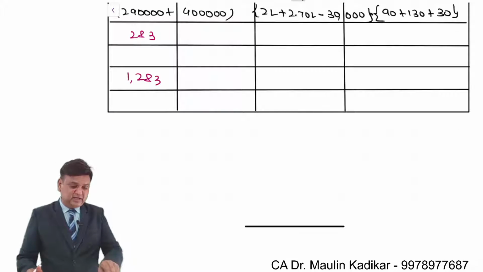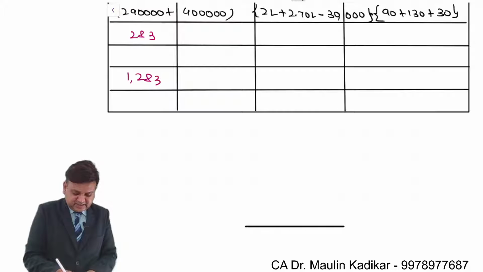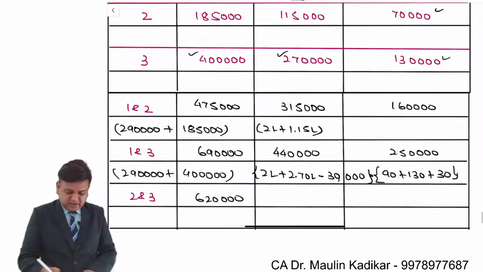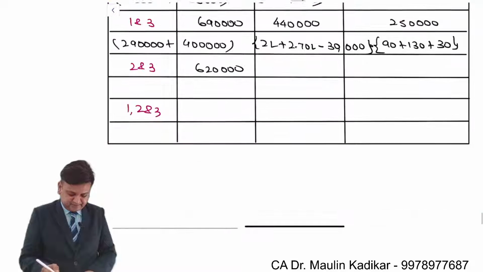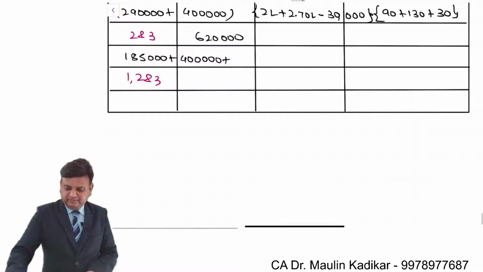If projects 2 and 3 are undertaken, there are economies to be achieved in the marketing and the production, but not in investment. The expected present value of the future cash inflow will be 6,20,000. Now 185 plus 4 lakhs comes to basically 585.